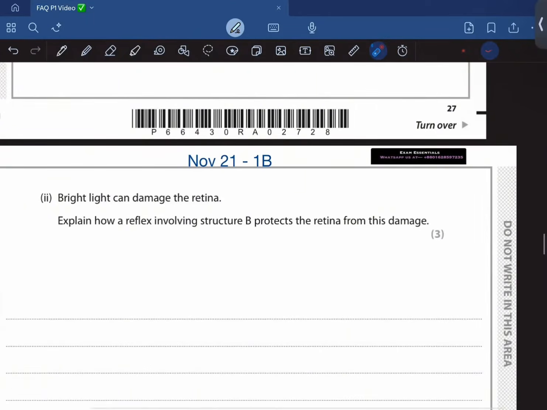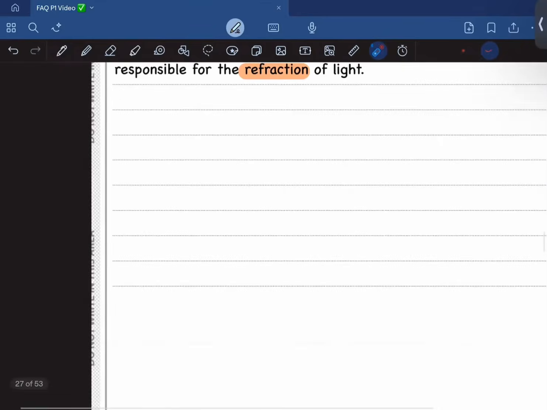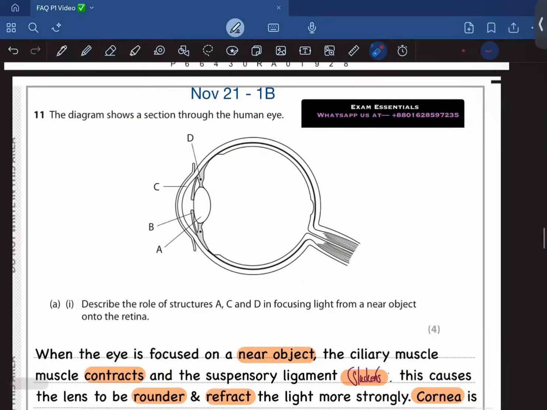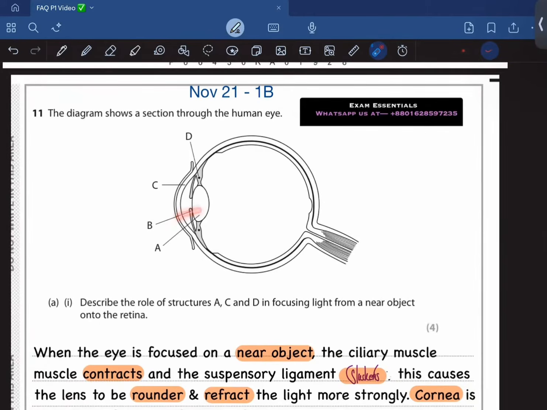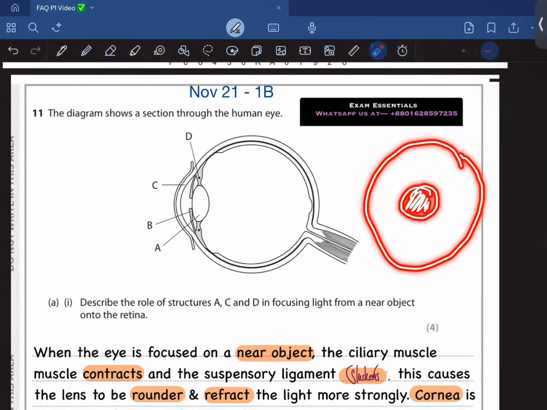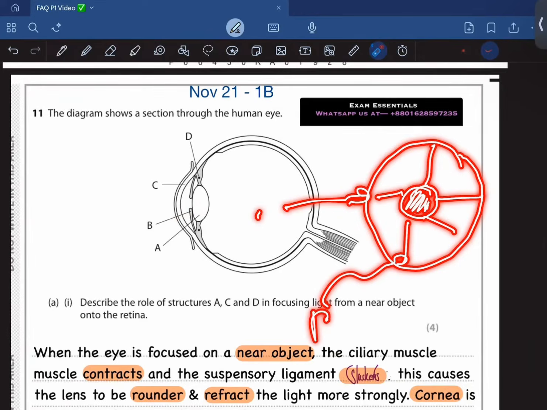Bright light can damage the retina. Explain how a reflex involving structure B protects the eye. Structure B is going to be the iris. This is the colored part around the pupil, the black part of the eye. It is attached to two types of muscle: these radial muscles, like spokes of a tire, and this one is circular.